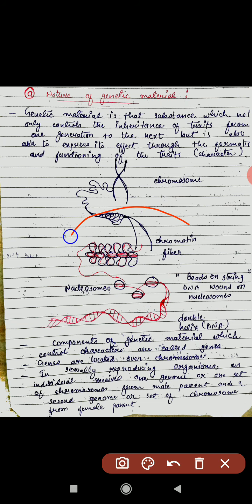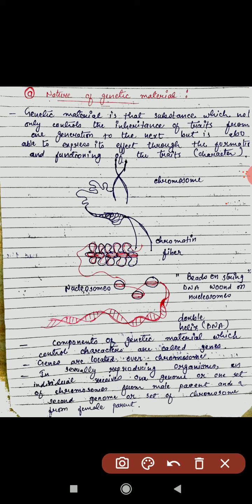You see here the formation of chromatin, and the chromatin fiber becomes wider and finally produces a structure like a chromosome. Here is the final structure of the chromosome. So the DNA is packed around the beads of histone and forms chromosomes.